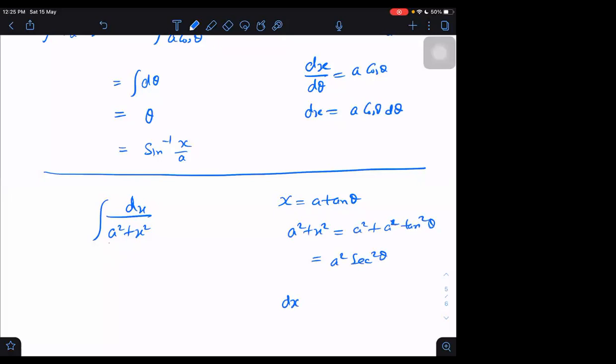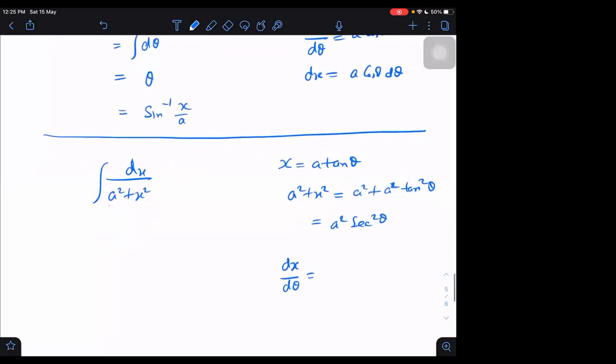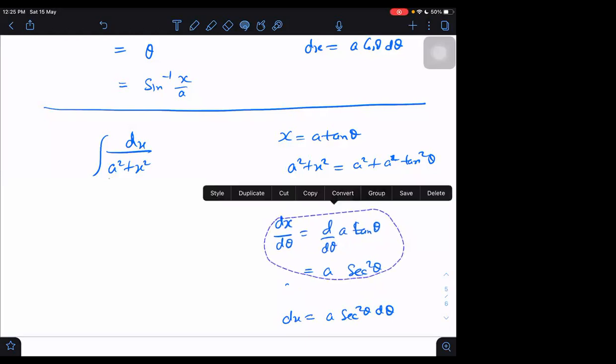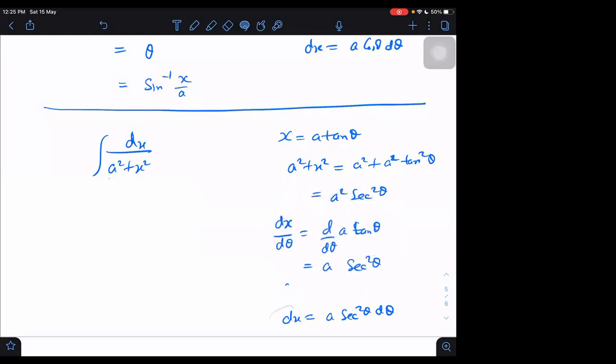And what is dx by d theta? Any idea? Derivative of tan theta is secant square theta. Yes, right. Then what will be dx? Dx can be written as a secant square theta into d theta.